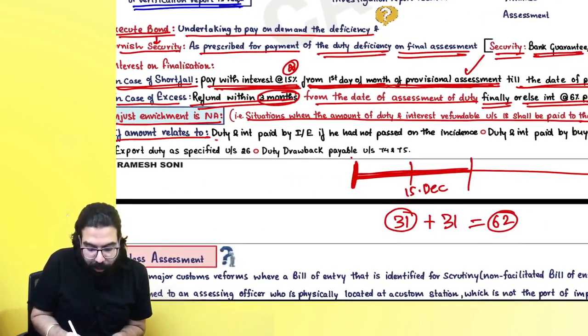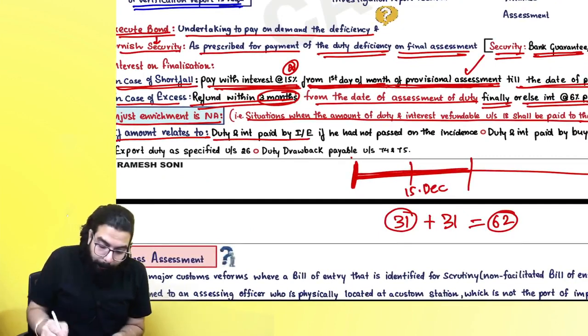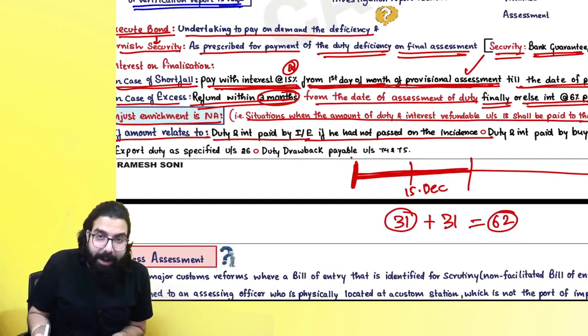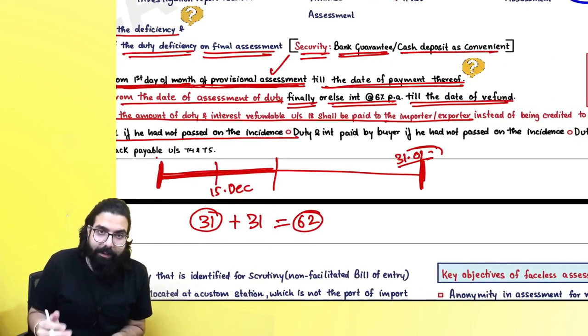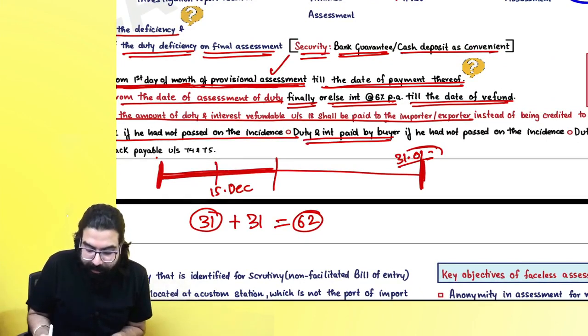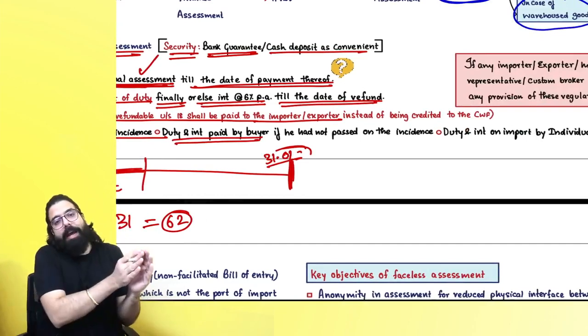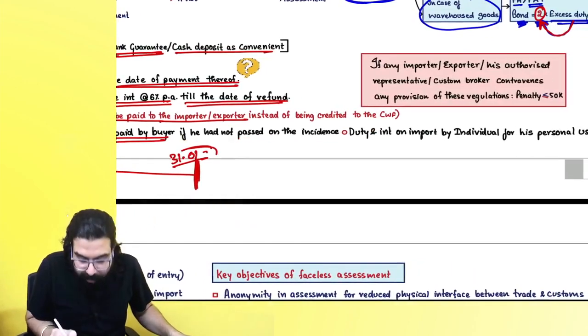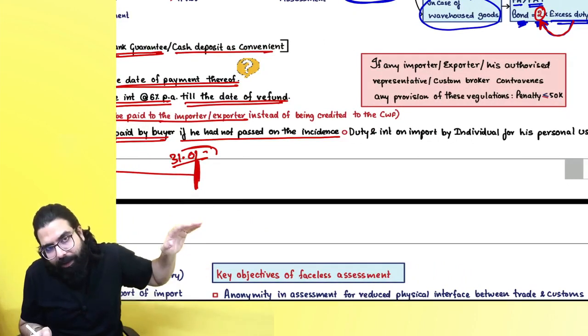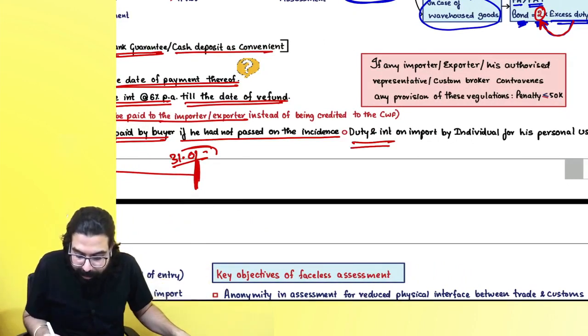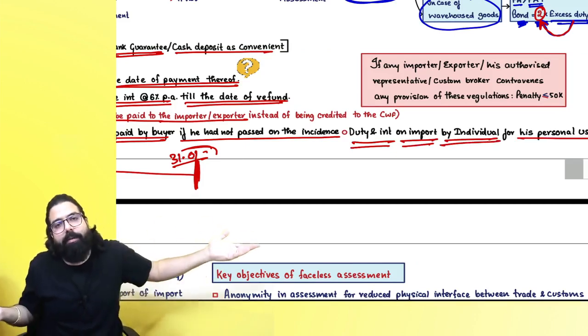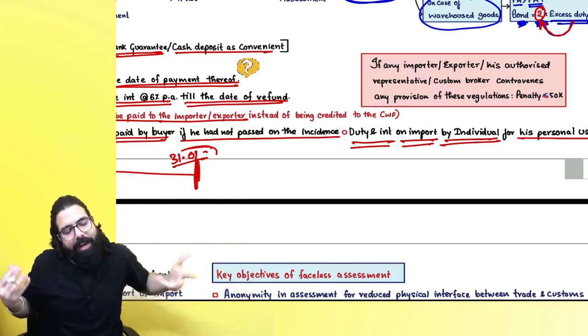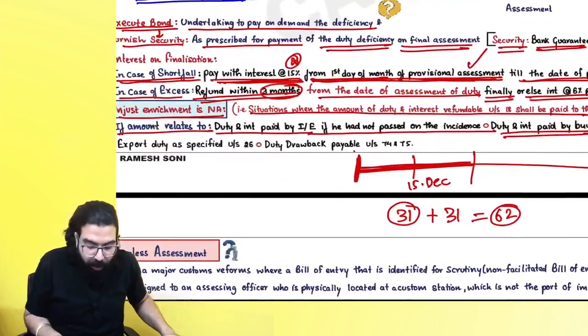If the amount relates to duty and interest paid by the importer exporter, if he has not passed on the incidence, the amount will be given to me. They will not put it in the consumer welfare fund. Duty and interest paid by buyer: I sold it to a buyer and the buyer has not passed on the burden, then the refund will be given to him. Sir, duty and interest on import by an individual for his personal use, then I will never pass on the burden, and hence any refund will always be given to me.